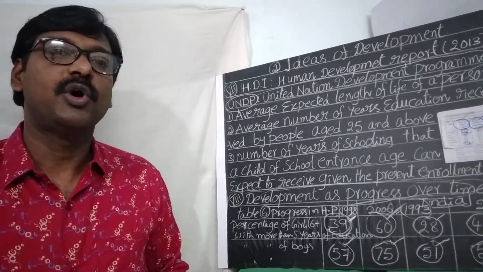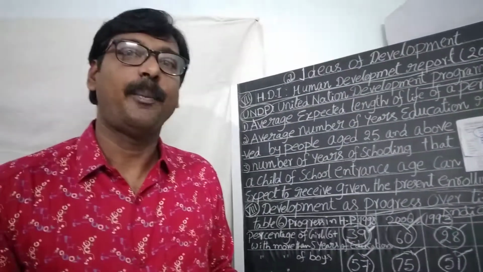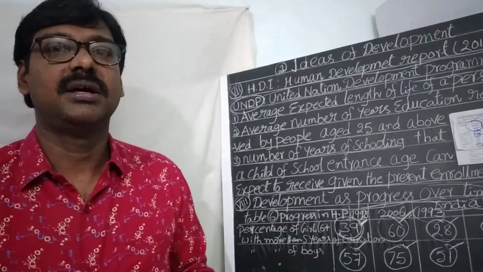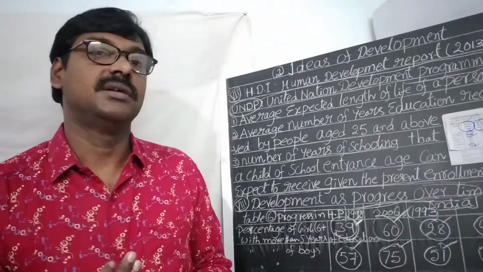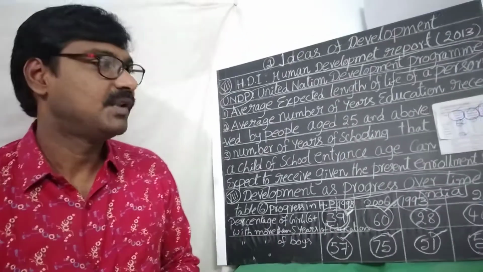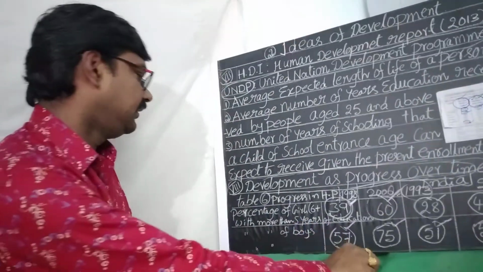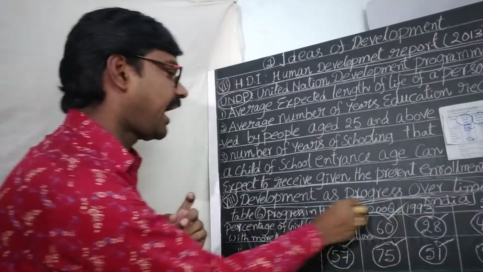This is about the Human Development Report, which was published by UNDP.